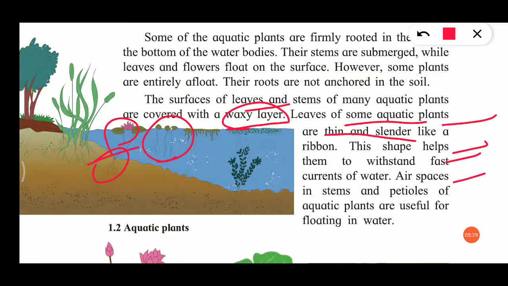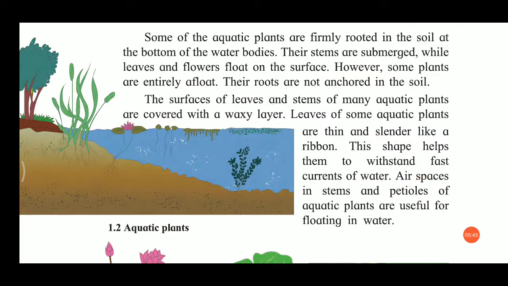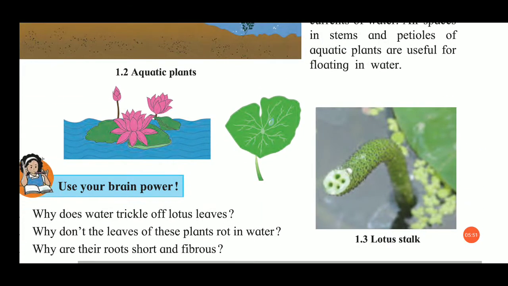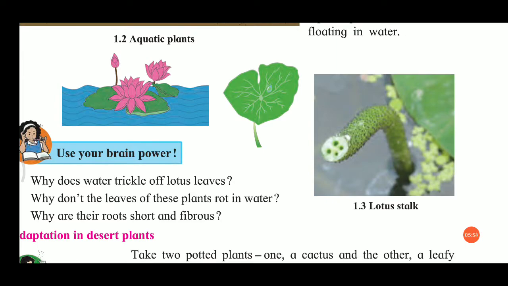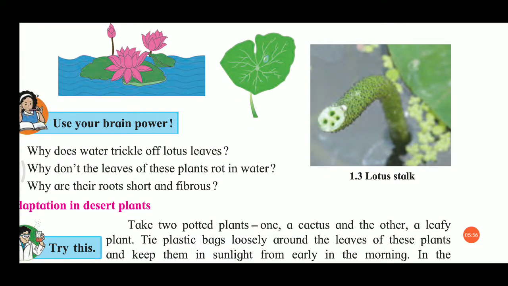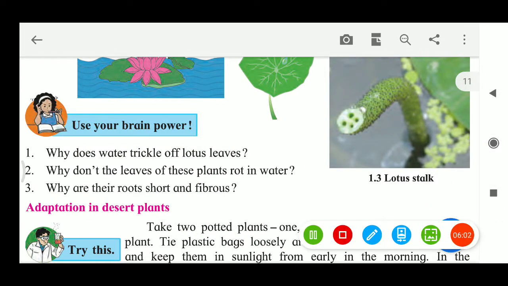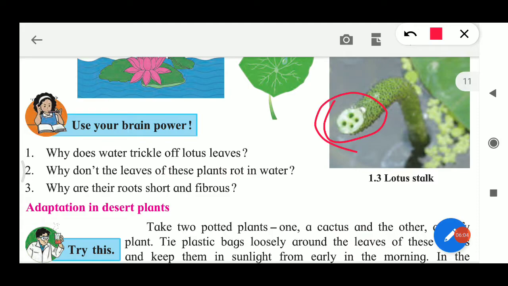Air spaces in stems and petioles of aquatic plants are useful for floating in water. There are air spaces in the petioles. So in aquatic plants, therefore, they float in water. This is the reason why aquatic plants float. See, there is a lotus flower, a lotus stalk. See how space is given here. That's why air can flow inside or outside.